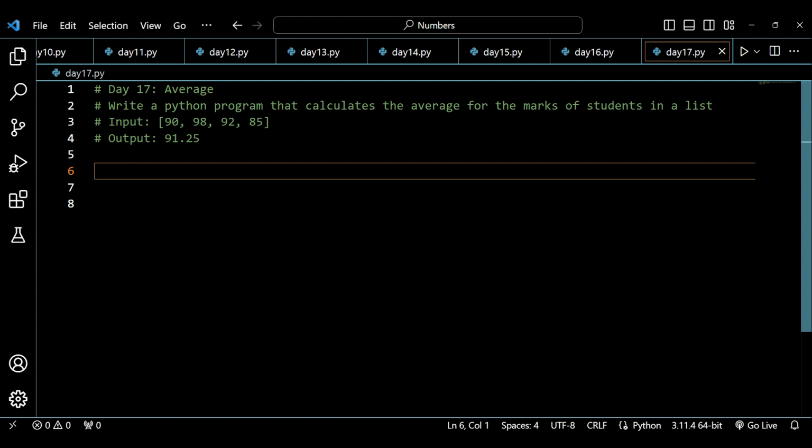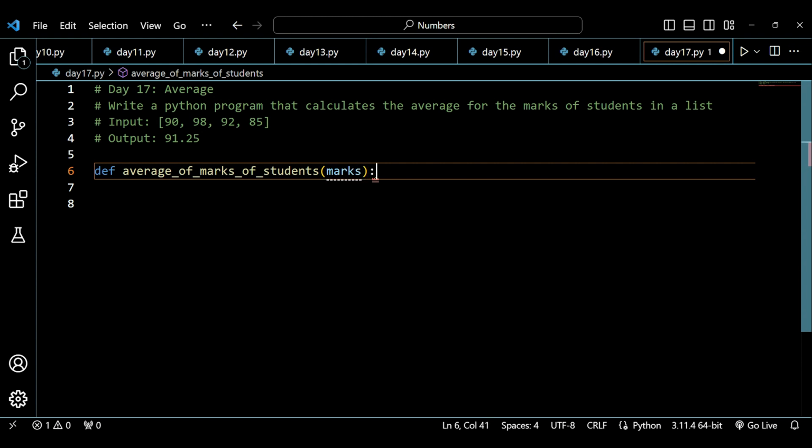So let's start solving this question, and I suppose that you have tried this question. What I'm going to do here is, first of all, write the name of the function as average of marks of students. All right, so this will be taking a list here. Let's suppose it takes the marks as the list here.